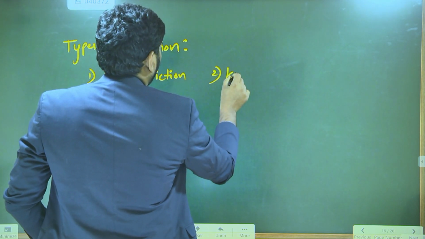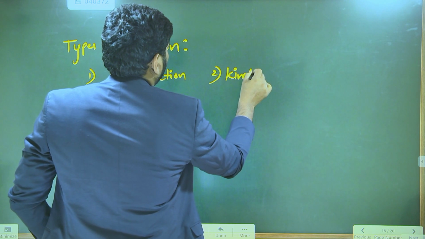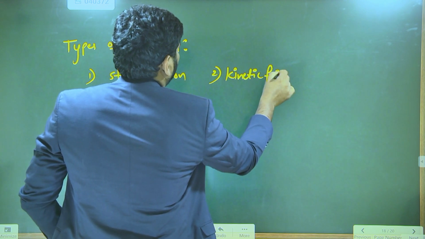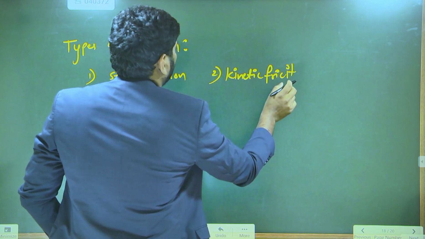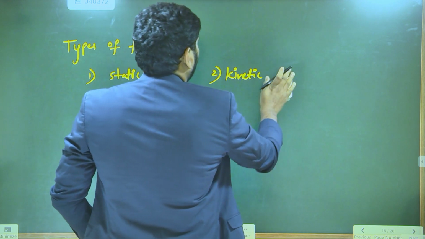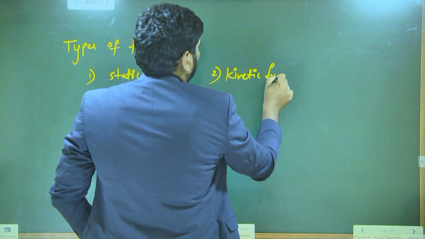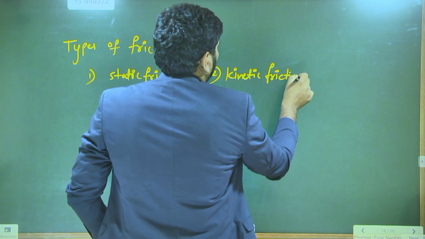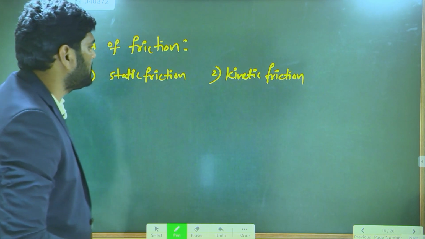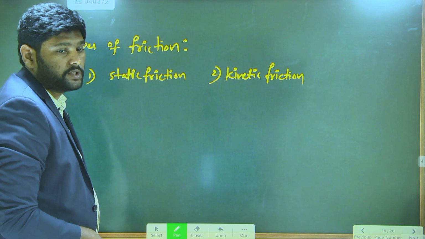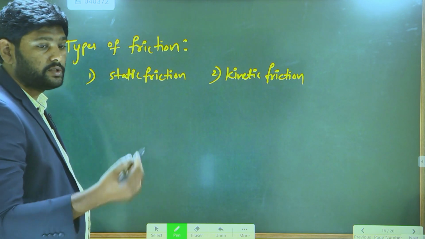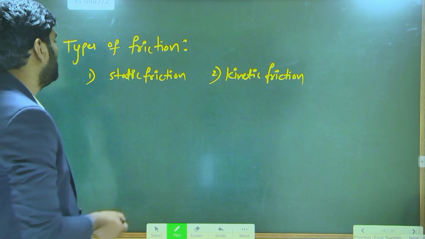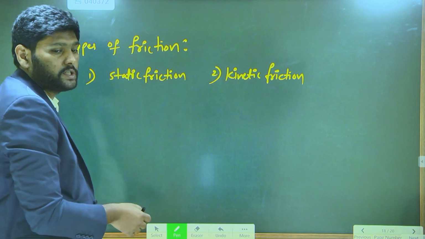Next one is kinetic friction. One more friction is also there, that is rolling friction. Let's talk first about static and kinetic friction.